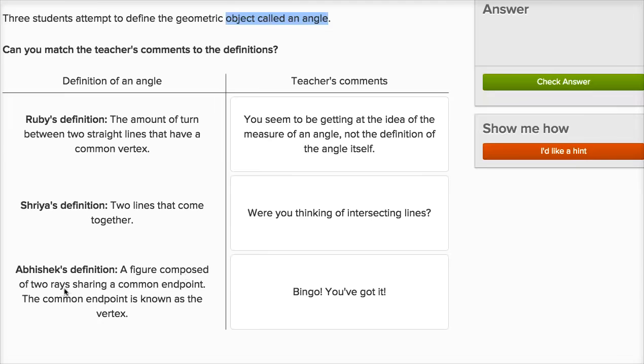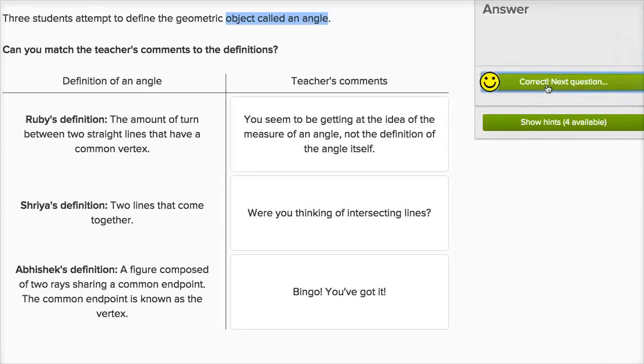And let's see what Abhishek says. A figure composed of 2 rays sharing a common endpoint. The common endpoint is known as the vertex. Yep, that's a good definition of an angle. So Abhishek got it this time.